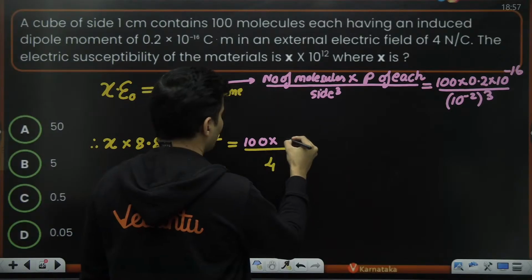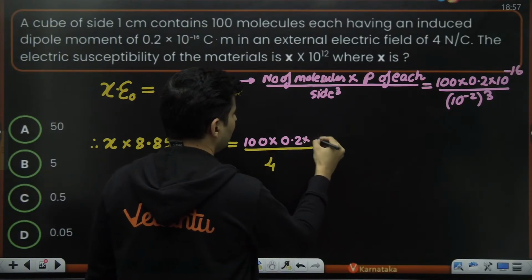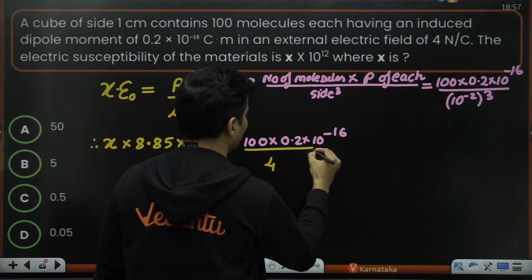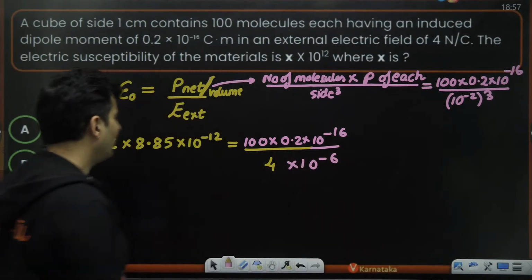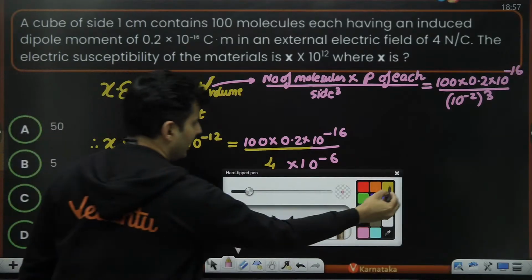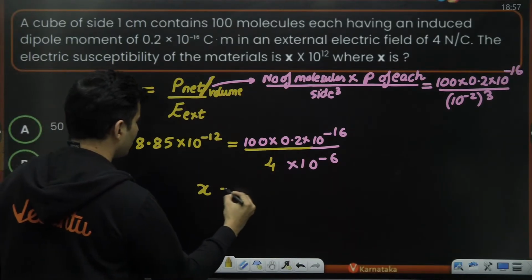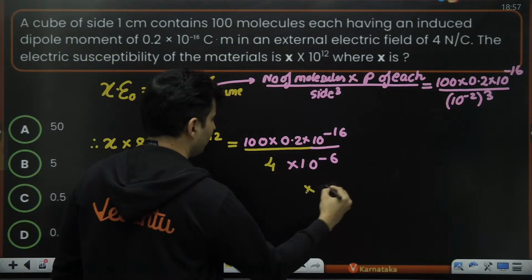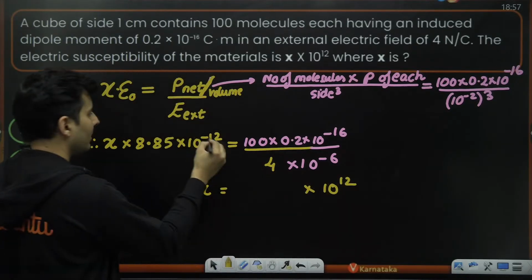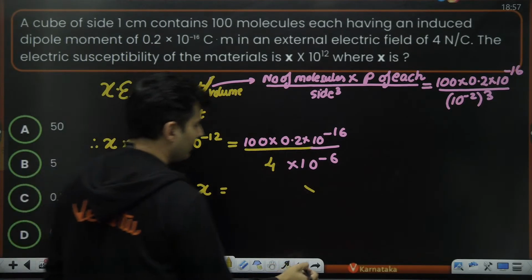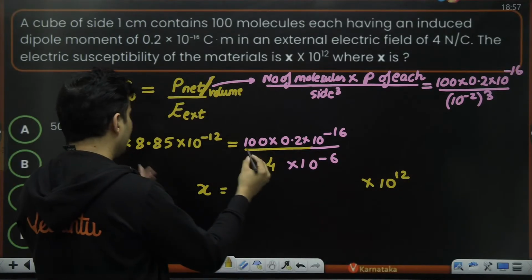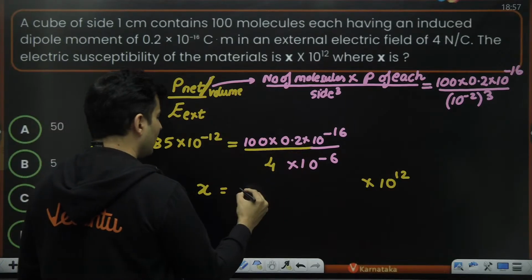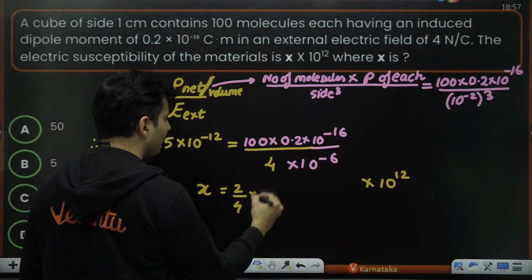100 into 0.2 into 10 to the power minus 16, the whole thing divided by 10 to the power minus 6. So I can see that susceptibility can be easily found from here. So X will be some 10 to the power 12 will be there, and the rest all things will be easily doable. Like this 2 by 4 will be there.